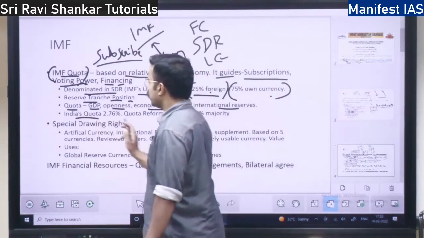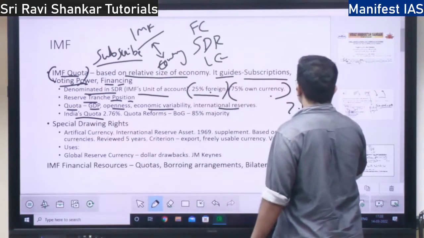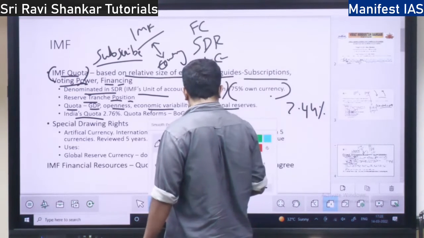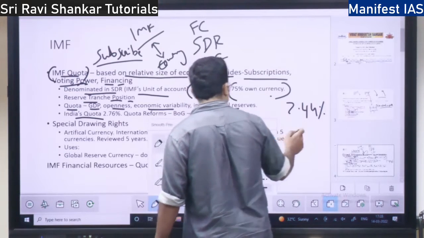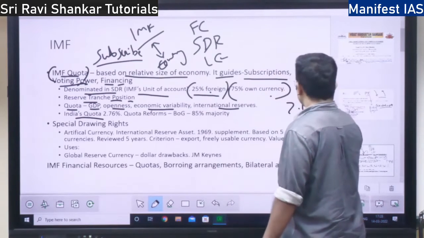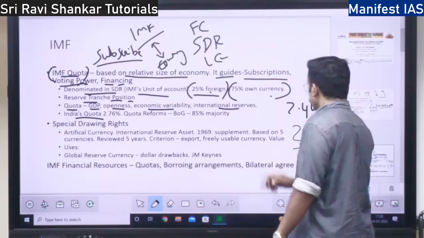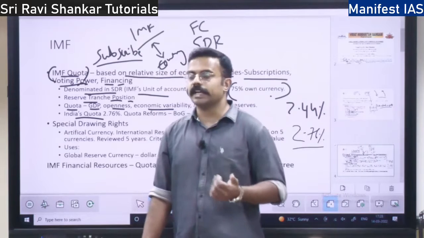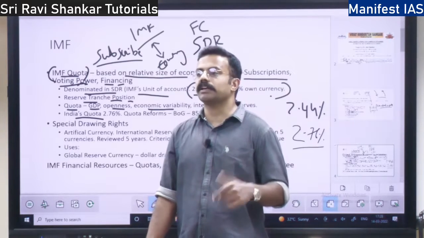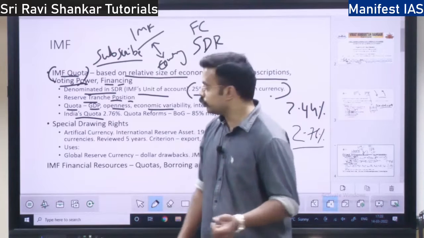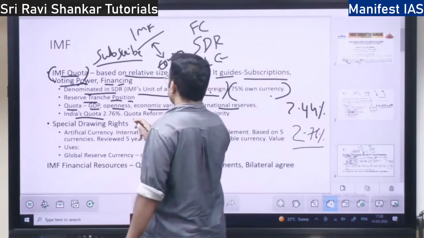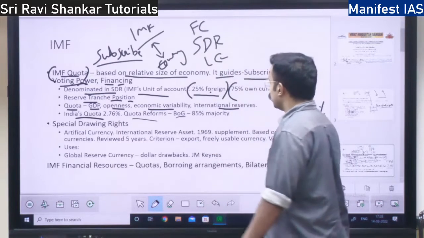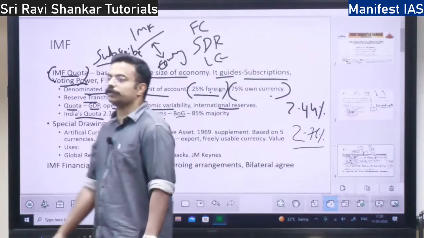So India's quota, earlier it was 2.44%. Now it has been increased to 2.76%. This quota will be reassigned every 5 to 10 years, right? Every 5 years there will be a meeting where they are going to reassign the quota for individual countries, right? So quota reforms have been asked. The Board of Governors will decide if the quota has to be increased.